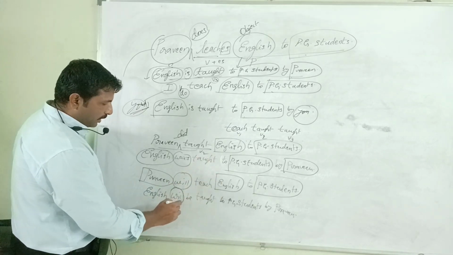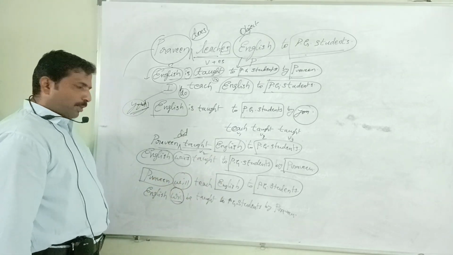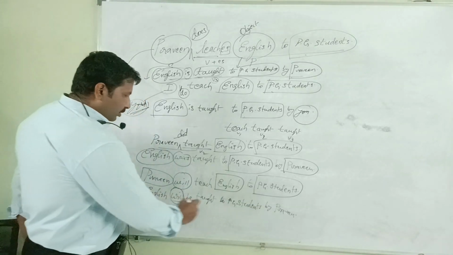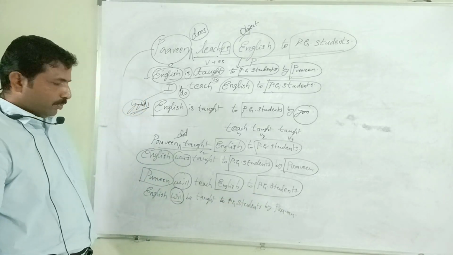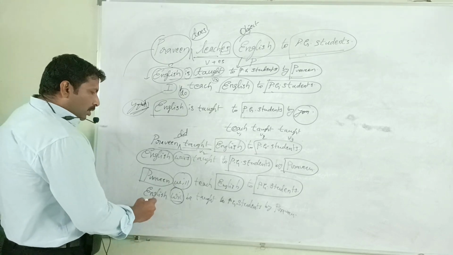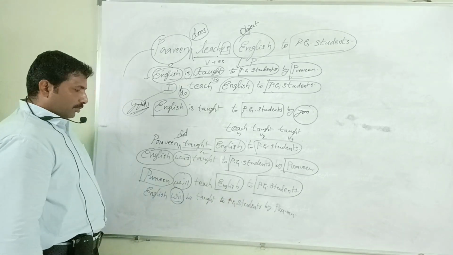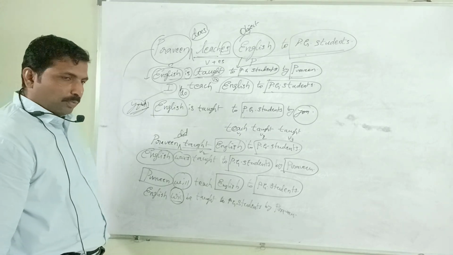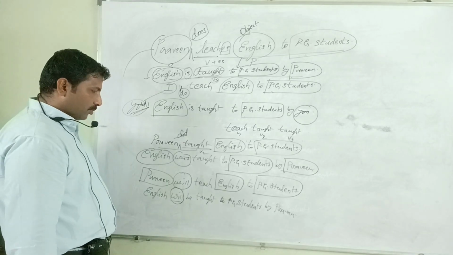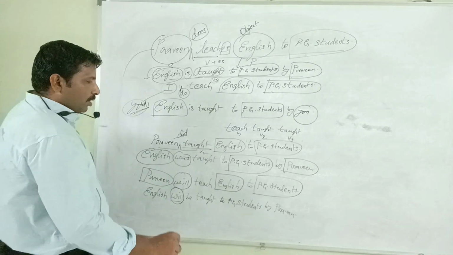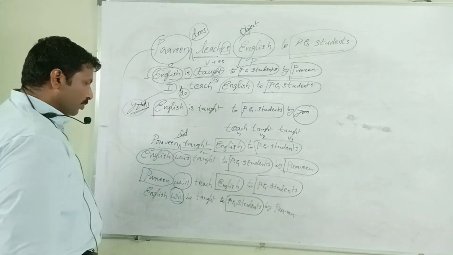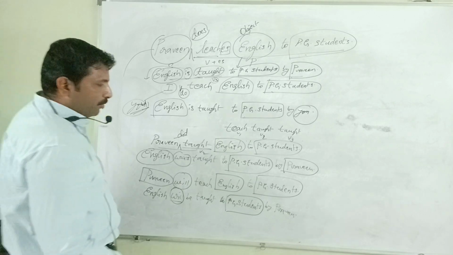Of course, "will" is the auxiliary verb in simple future action, passive voice. English will be taught to PG students by Praveen. Negative sentence: English will not be taught to PG students by Praveen. Yes or no question: Will English be taught to PG students by Praveen? Negative yes or no question: Will not English be taught to PG students by Praveen? Again, PG students must be the answer. To whom will English be taught by Praveen? Praveen must be the answer.